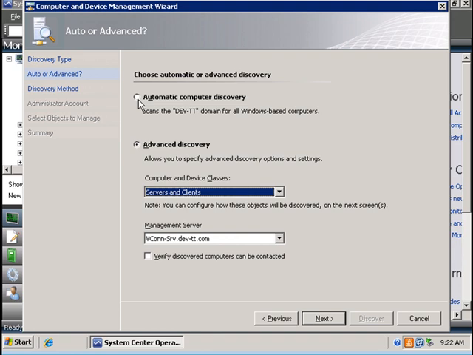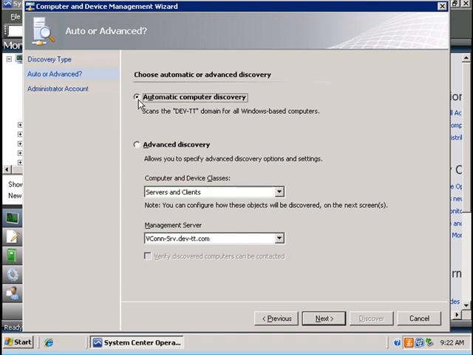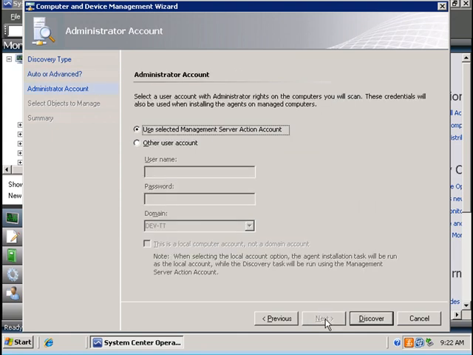I'm going to leave it to automatic computer discovery for all Windows-based computers. And I'm going to use the management server action account to be used when installing agents. If you remember in the previous tutorial, I did use a domain admin account for the management server action account, so that that account will be used when installing agents on computers. So now I'm going to click on discover.